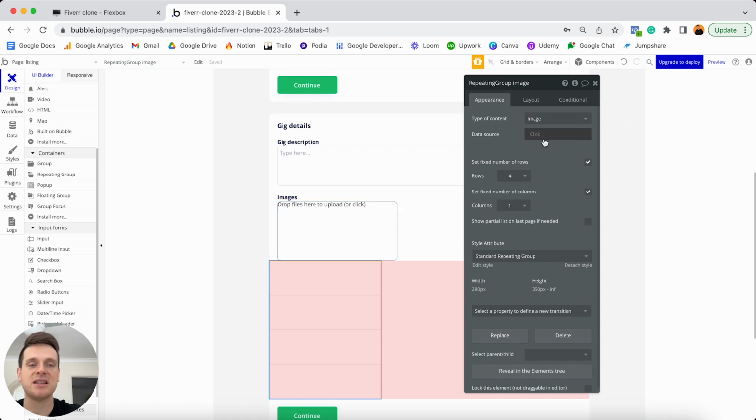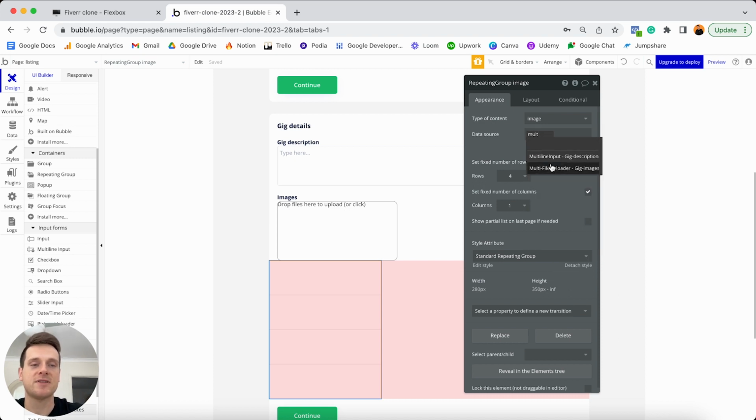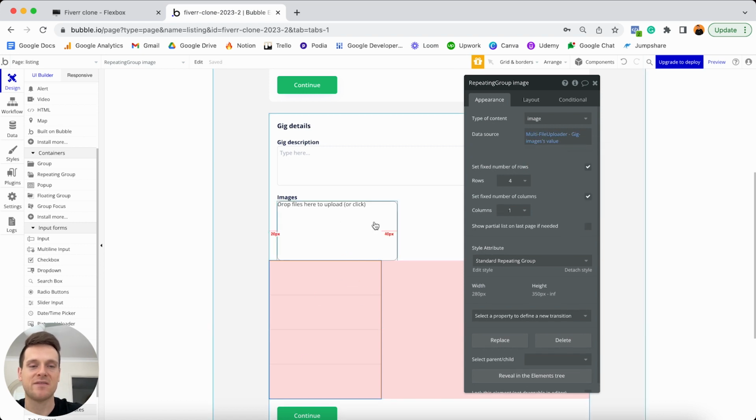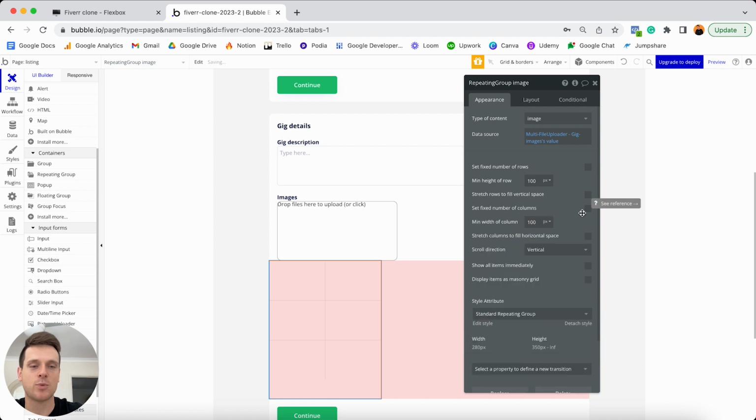Then when it comes to the data source, I'd like to display all of the files uploaded into this multi-file drop zone. So for the data source here, I'm just going to type in the word multi, and I'm going to reference the multi-file uploader gig images, its value. So that is all of our images within that field. Now, when it comes to this repeating group, I'm going to unselect that this should be a fixed number of rows, as well as unselect that this should be a fixed number of columns. So this is going to create a grid-like pattern.